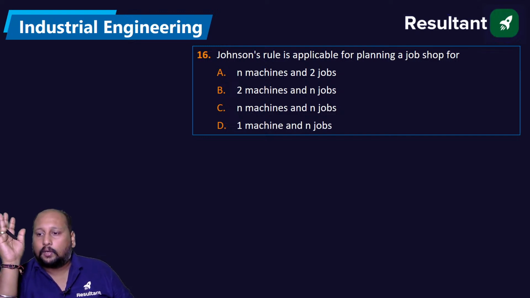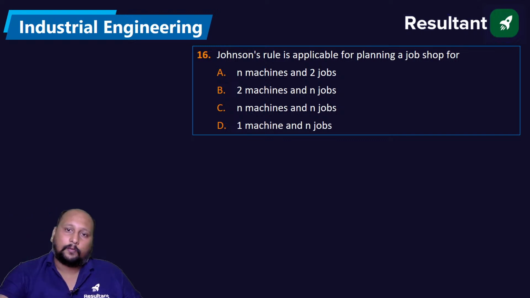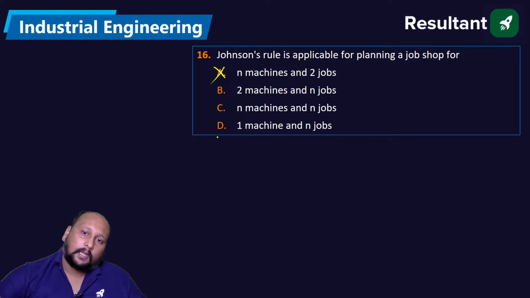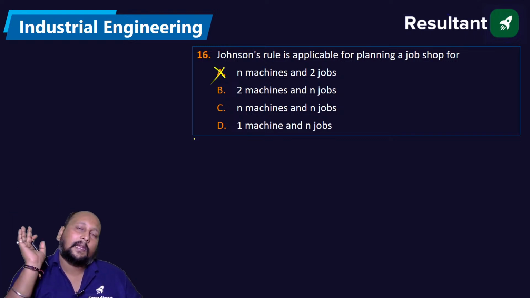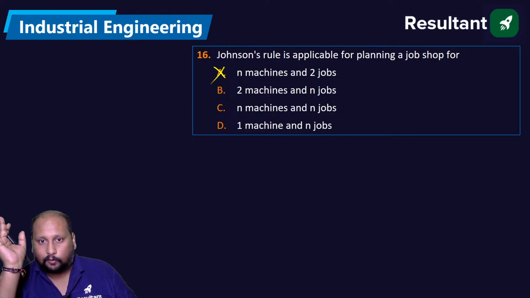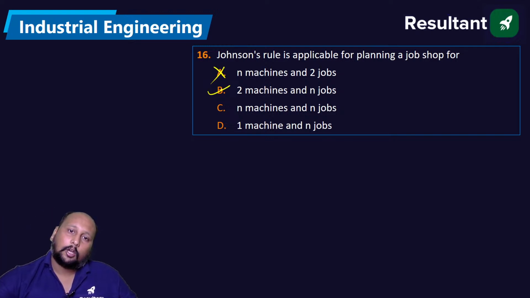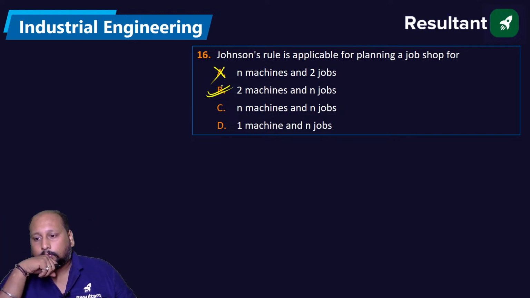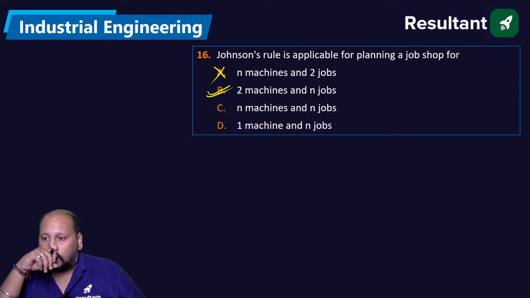See, there is no restriction in the number of jobs. So we can simply say option A is the first option that we can eliminate. Johnson's rule is applied only for exactly 2 machines, so 2 machines and n jobs. Option B is the correct answer.